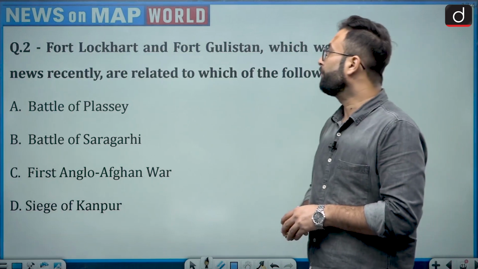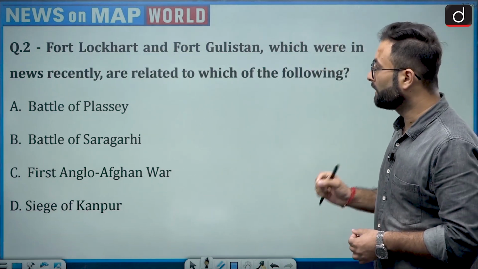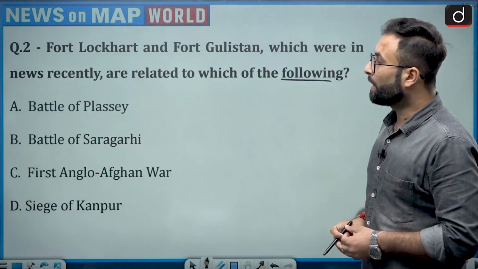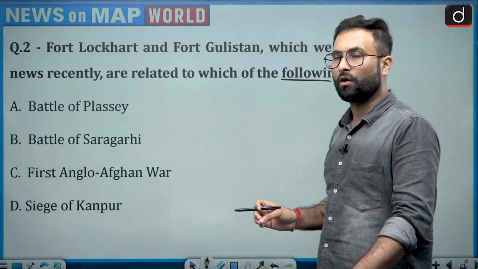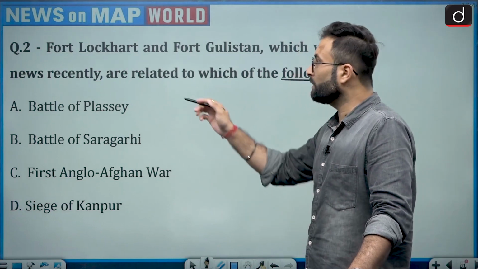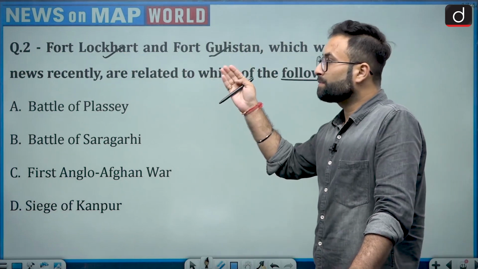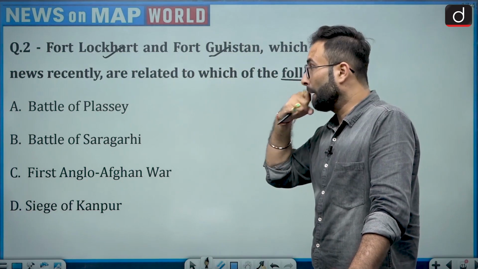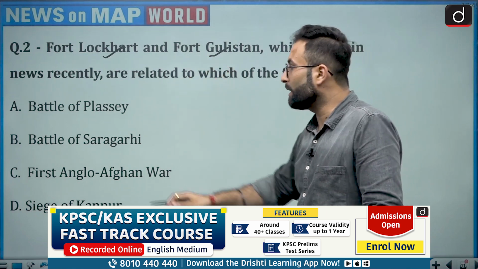Fort Lockhart and Fort Gulistan, which were in the news recently, are related to which of the following? Battle of Plassey, Battle of Saragarhi, First Anglo-Afghan War, or Siege of Kanpur. Now they are saying Lockhart and Gulistan. If we talk about this particular incident or news article, it was in the news because of the Battle of Saragarhi.